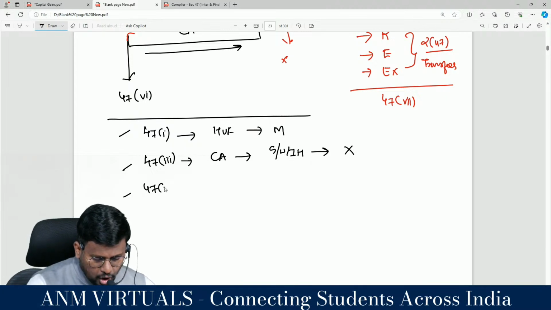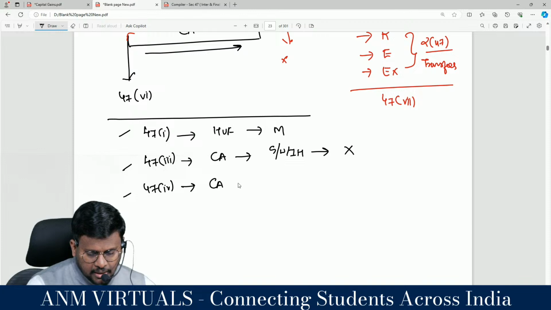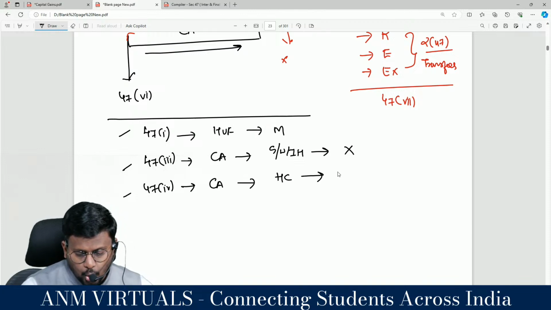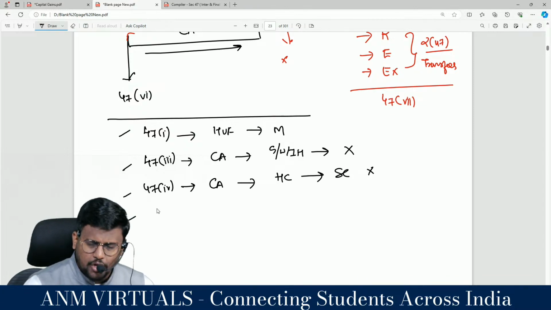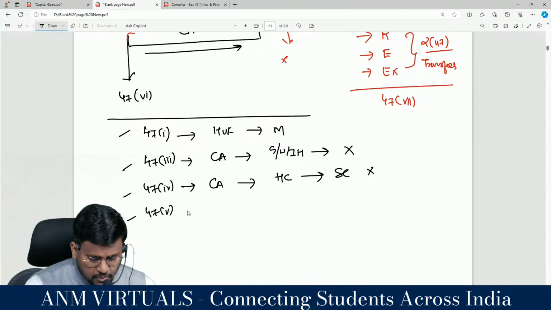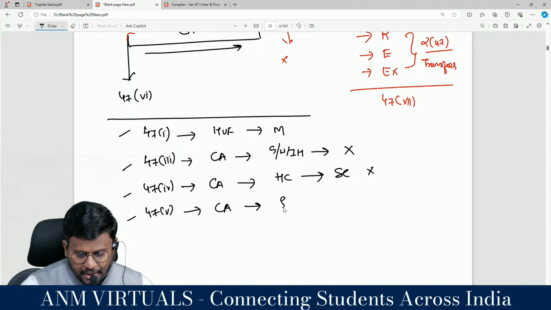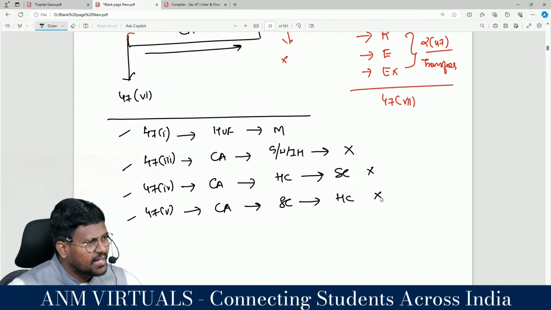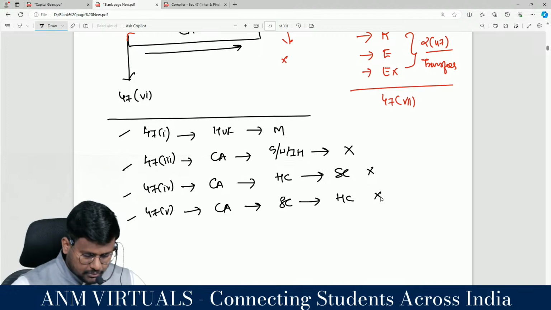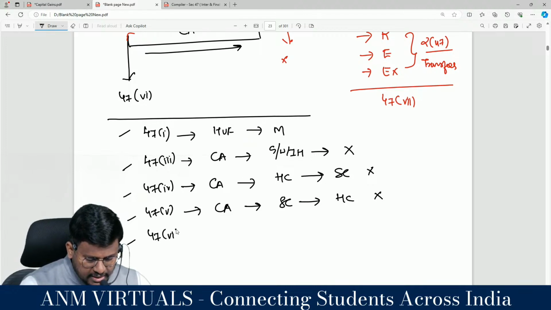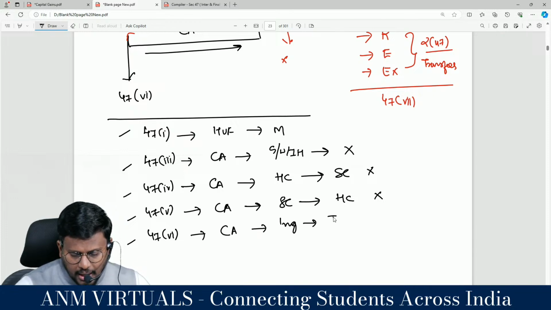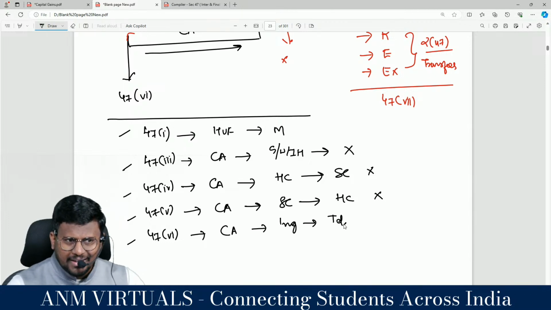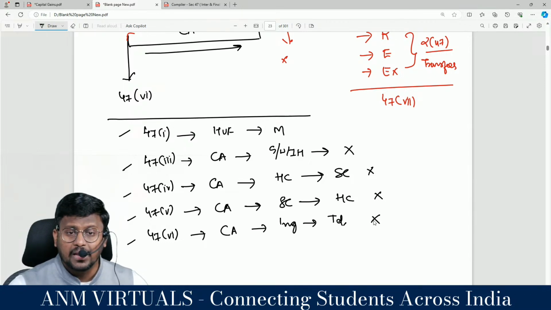Then 47 clause 4, transfer of capital asset by a holding company to its wholly owned subsidiary company will not be regarded as transfer in the hands of the holding company. 47 clause 5, transfer of capital asset by a wholly owned subsidiary company to its holding company will not be regarded as transfer in the hands of the wholly owned subsidiary company. Sir, 47 clause 6, transfer of capital asset by an amalgamating company to the amalgamated company will not be regarded as transfer in the hands of the amalgamating company.